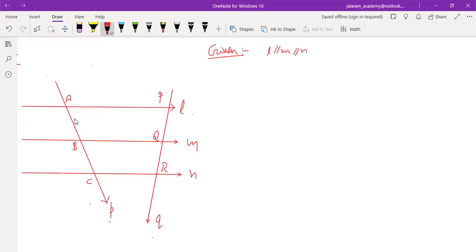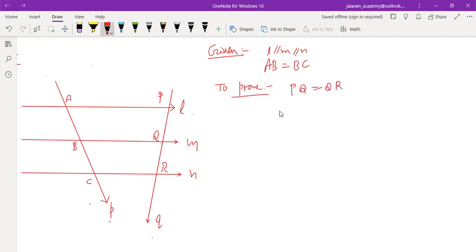And one more thing is given, P is the transversal which is making equal intercepts, that is AB equals BC, in these three parallel lines. Intercepts made by a transversal on three parallel lines are equal in length. This is given. And what we have to prove? We have to prove that the intercepts made by any other transversal Q will also be equal, that is PQ equals QR. Very simple.